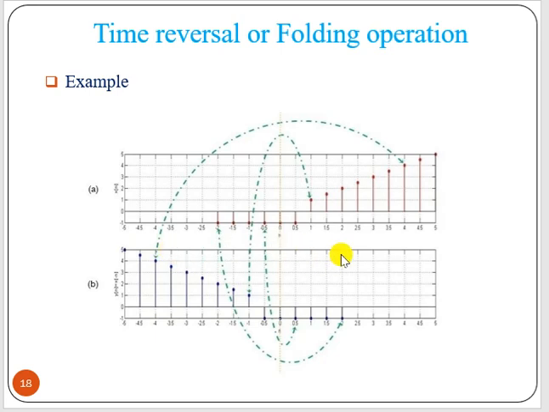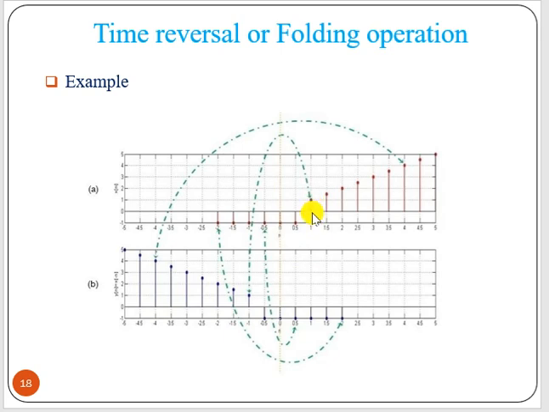Now say a time reversal example. If you look at this, this is your signal x and this is its time reversal. At 0 it will be the same value. Now 1 should become minus 1 and minus 1 should become 1, so that is an interchange.